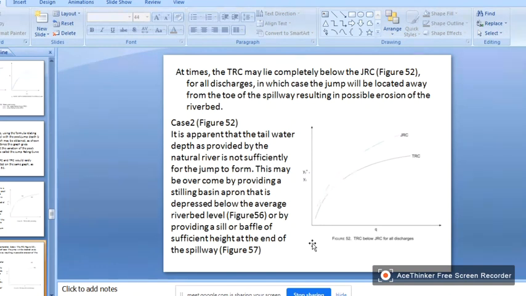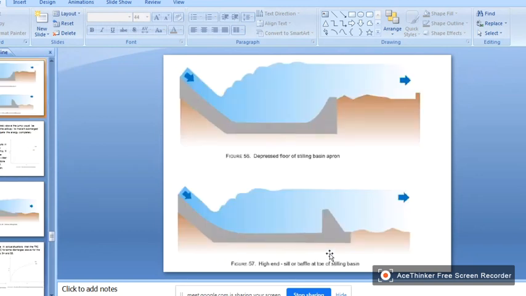Therefore the remedy is to increase the tailwater depth by providing a stilling basin apron that is depressed below the average river bed level. Another method is providing a sill or baffle of sufficient height at the end of the spillway. I will show the figure. One option is to depress the floor, with a depressed floor and horizontal apron provided here, so you can increase the depth of the tailwater.